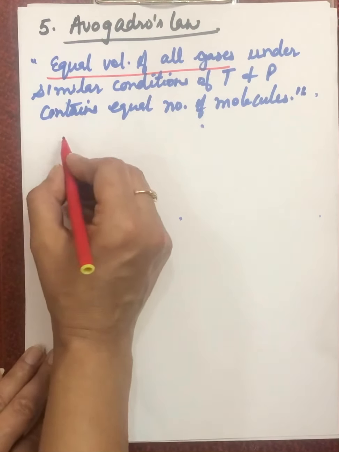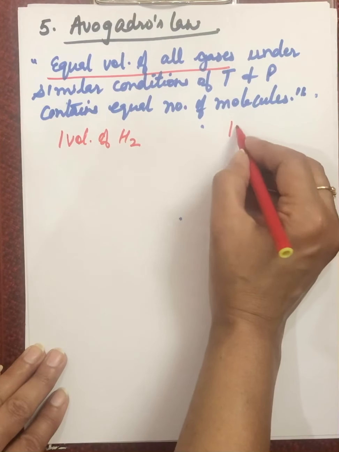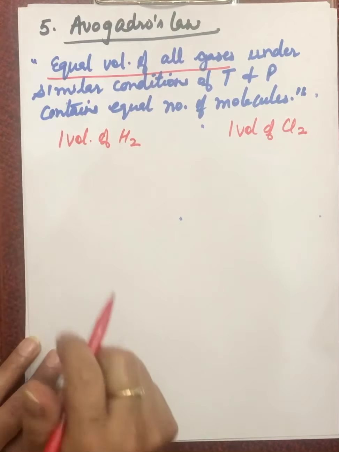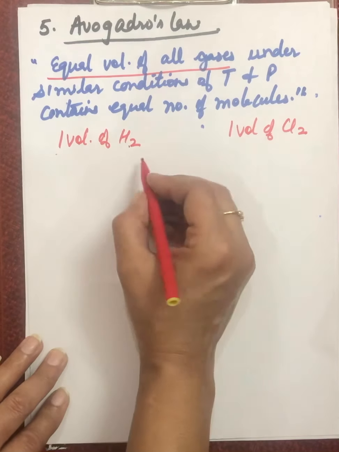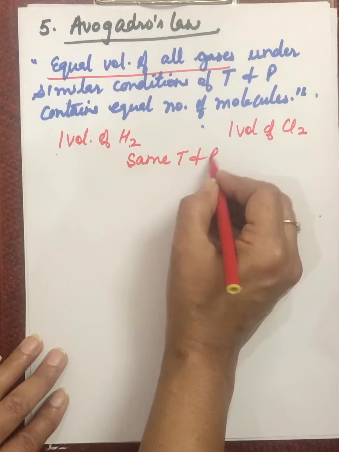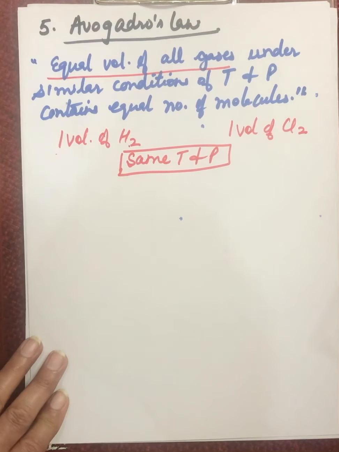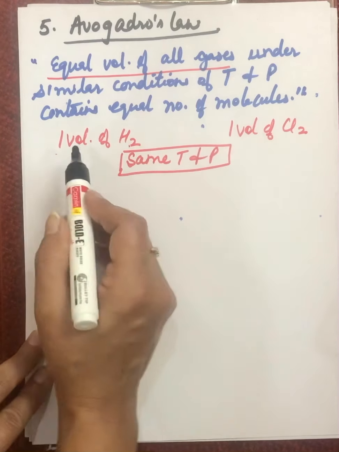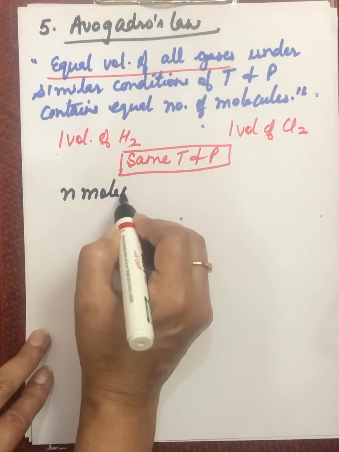For example, we are taking one volume of hydrogen and one volume of chlorine. According to the statement, if their volumes are the same and both are taken at the same temperature and pressure, then they should contain an equal number of molecules. Let's say one volume has n molecules.